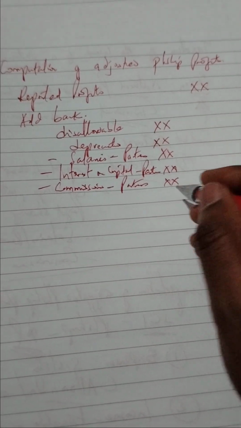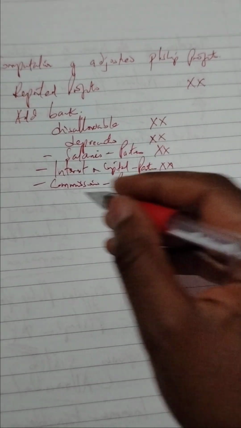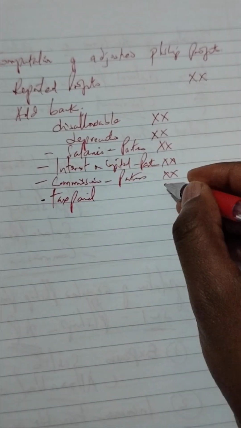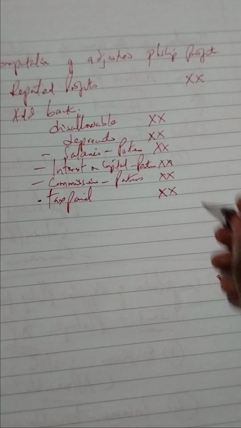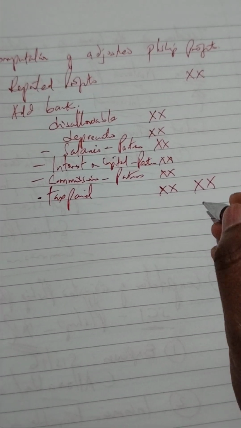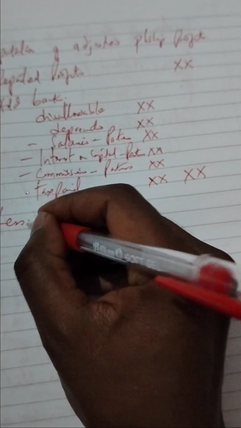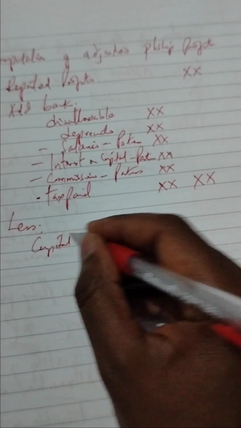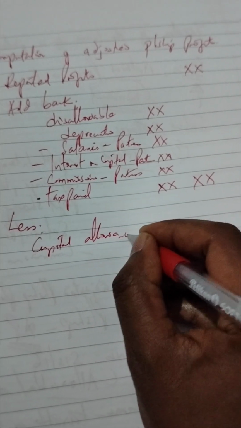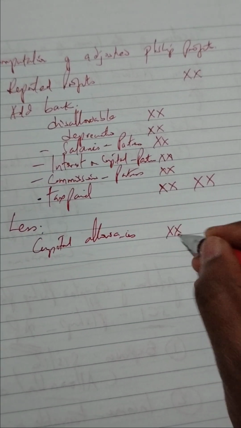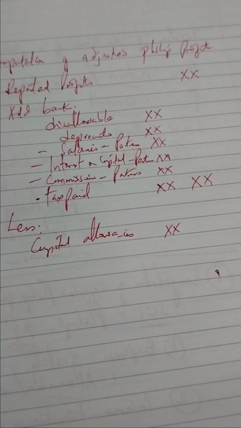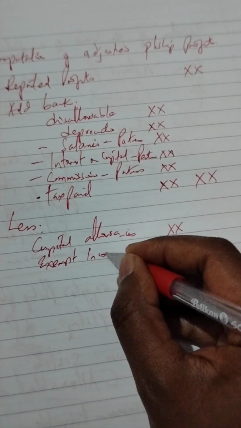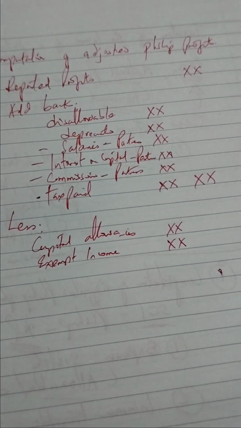Maybe there was tax paid. This is the normal, we'll add back. So then we'll get the total add backs. Then we need to less. So we less, say, capital allowances which had not been deducted. Then we can less the exempt income. So we less the exempt income at this level.